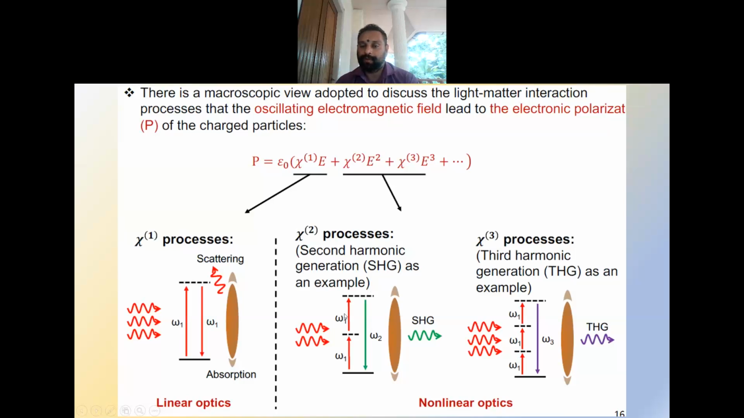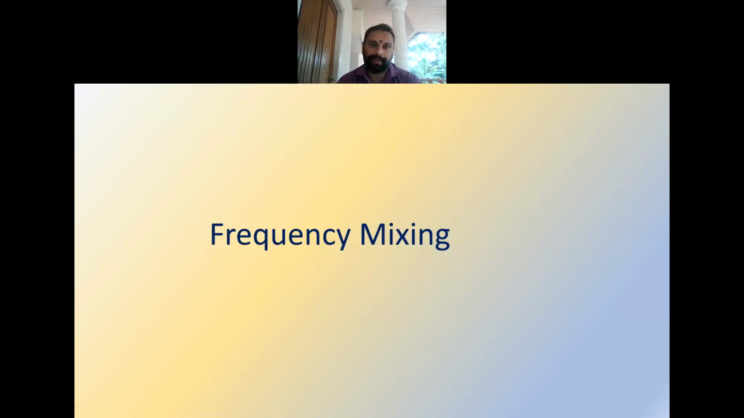In that case, two photons with the same frequency, omega, are interacting and producing another frequency, which is 2 omega. And in the case of third harmonic generation, 3 photons of the same frequency interact and produce a new frequency which is 3 times the original frequency. That is what is called third harmonic generation. The term responsible for third harmonic generation is chi raised to 3 into E raised to 3, and chi raised to 2 into E raised to 2 is the one responsible for second harmonic generation. Next topic is frequency mixing.